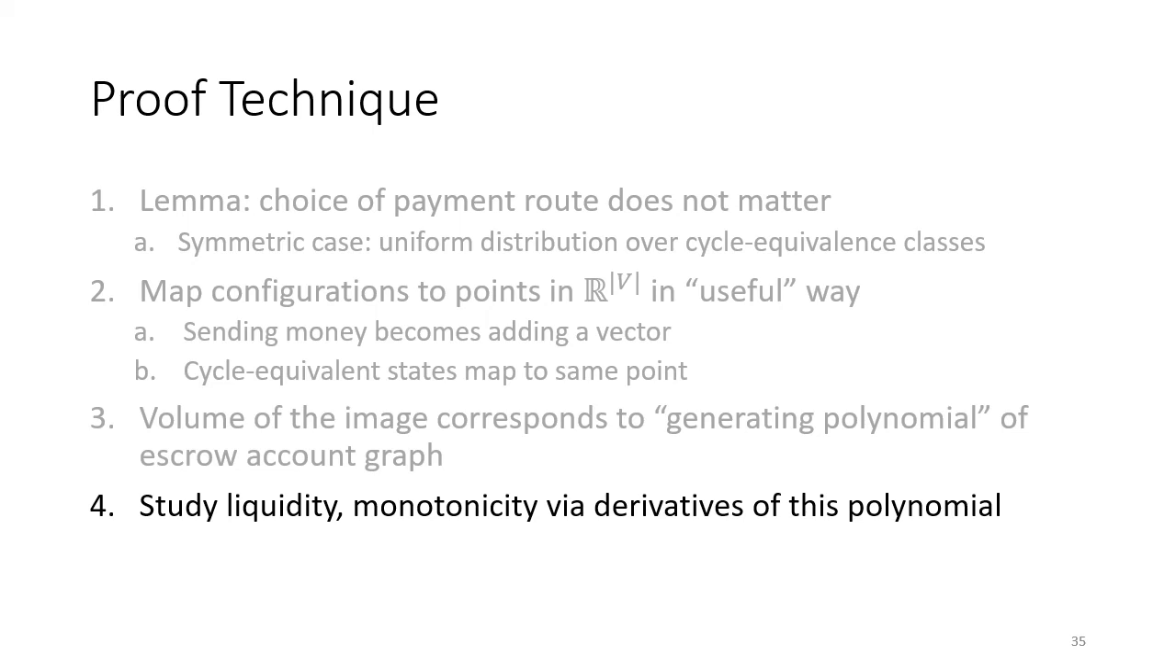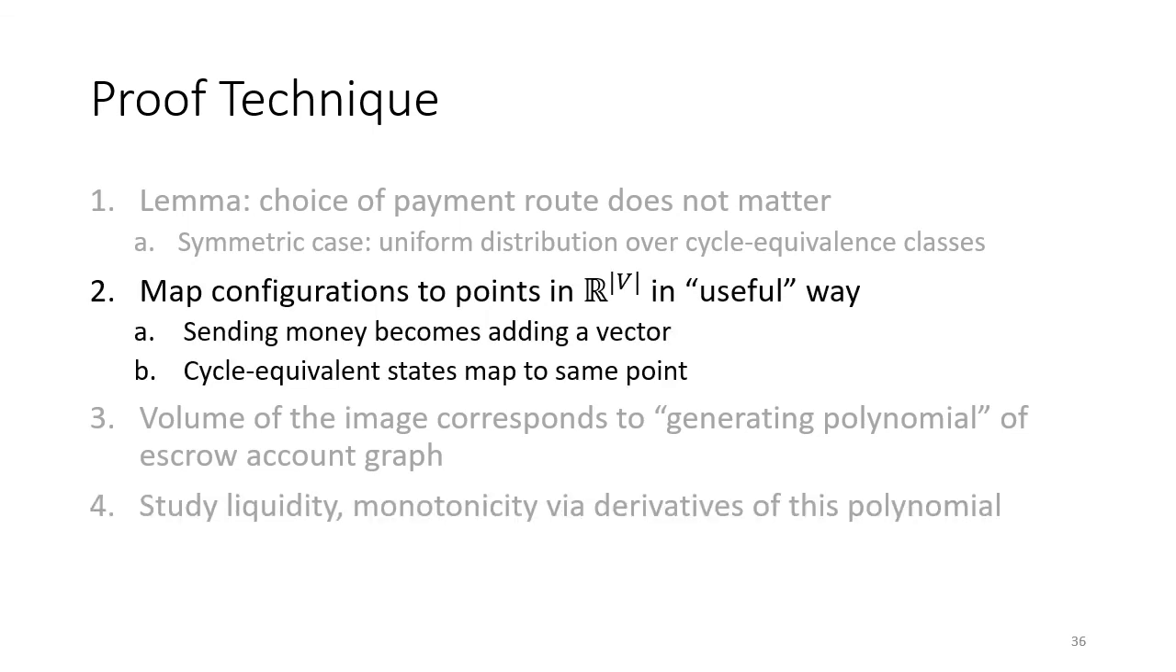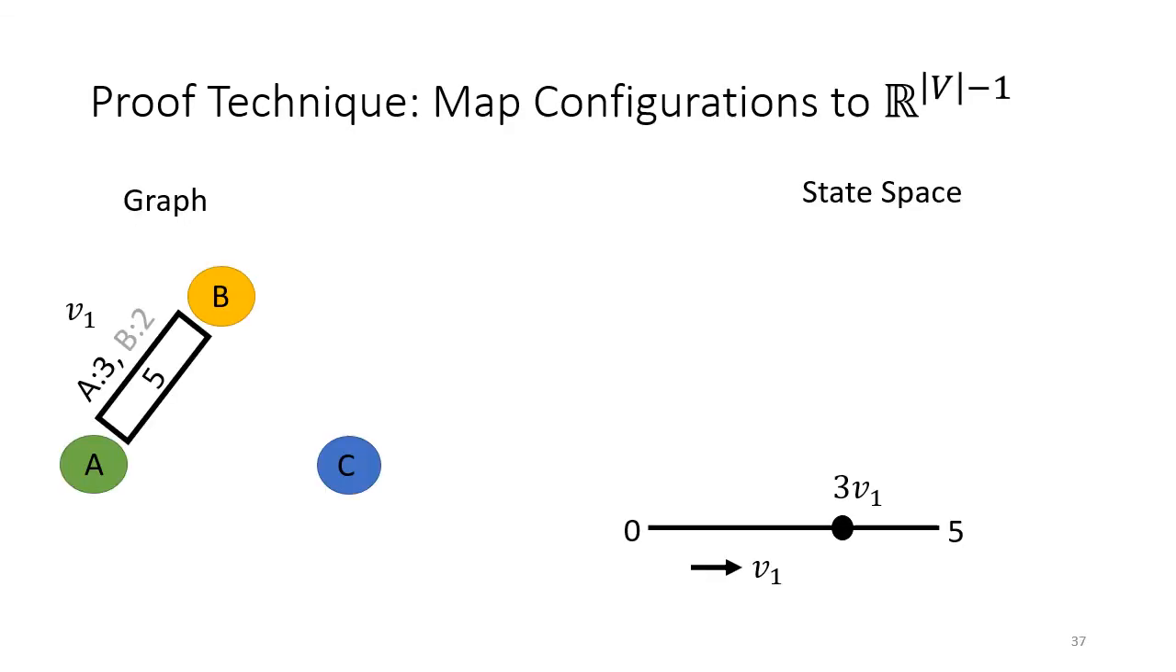Of these steps, the conceptually interesting one is step 2, which is how we map configurations of a credit network to points in real space in this useful way. So here's a proof by picture. Suppose we have a graph with just one edge. Then our state space turns into this line where sending money from A to B is like moving right, and sending money from B to A is like moving left.